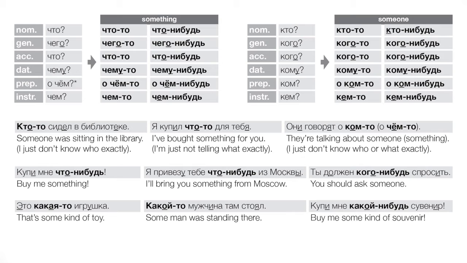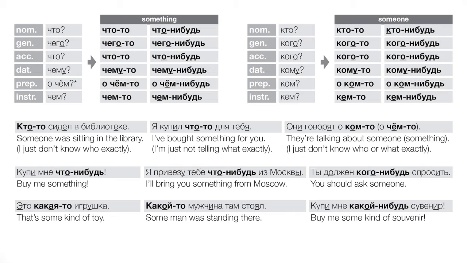Okay, it's some kind of toy, right? So maybe we're looking at a toy, we're maybe showing it. We don't know what it is exactly. We don't know what it's for, maybe what it's called, etc. But we know the thing exists. So какая-то игрушка. Какой-то мужчина там стоял. Some man was standing there. Or, translating a bit more literally, some kind of man. Right? So какой-то мужчина in Russian.